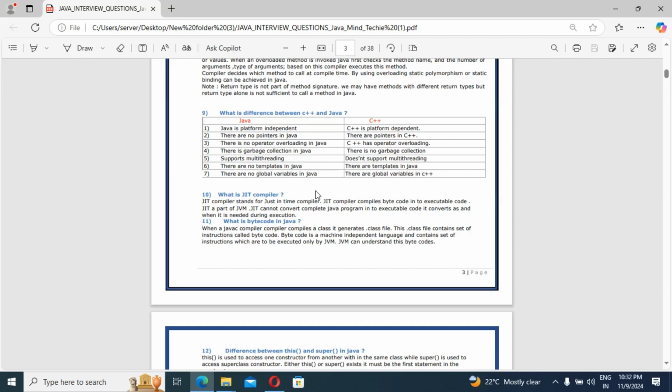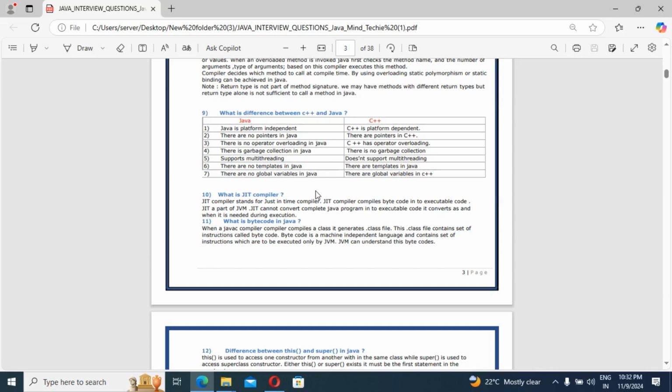Because this question has come up in interviews: if you tell the interviewer you know Java, they may ask, if you know Java, then tell me why you use Java. Why are you going to use Java? Because you need to give somewhat of a disadvantage of the other language. That is the main thing we should know.